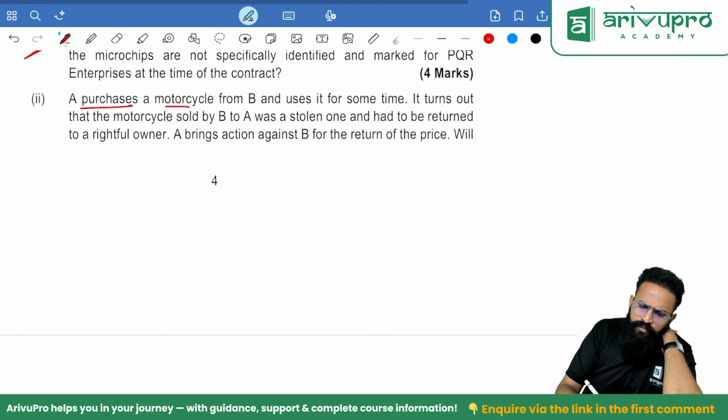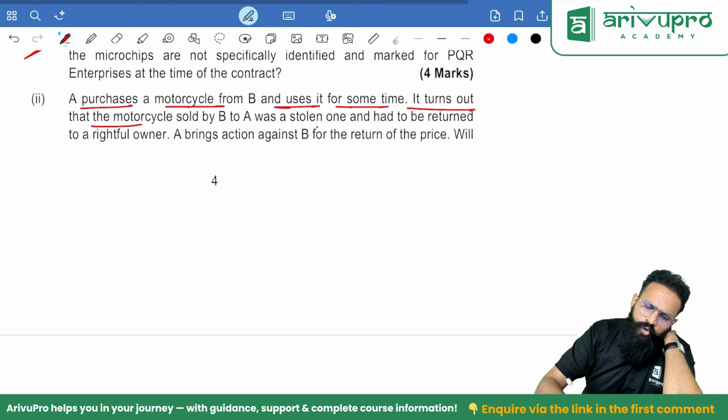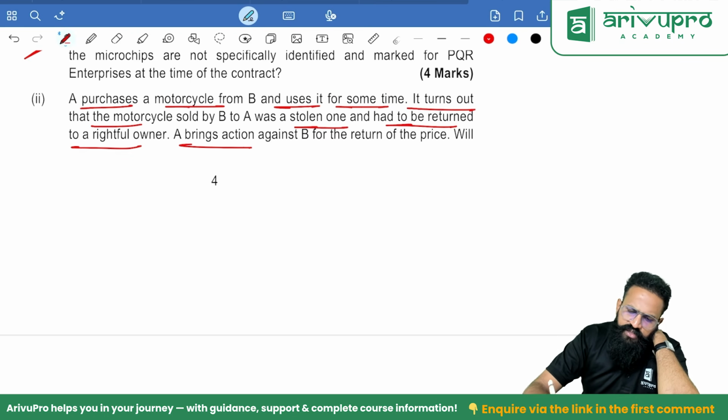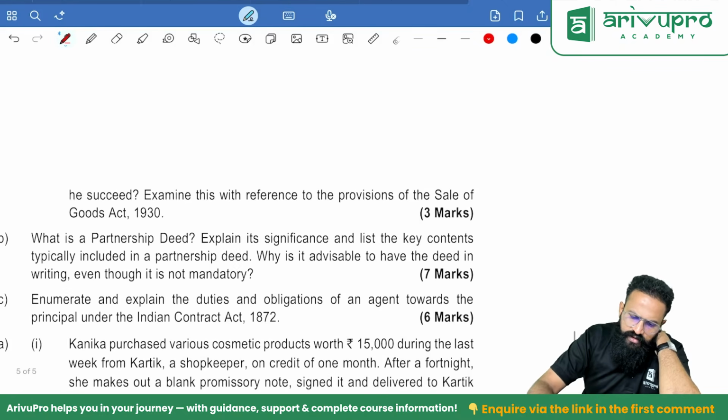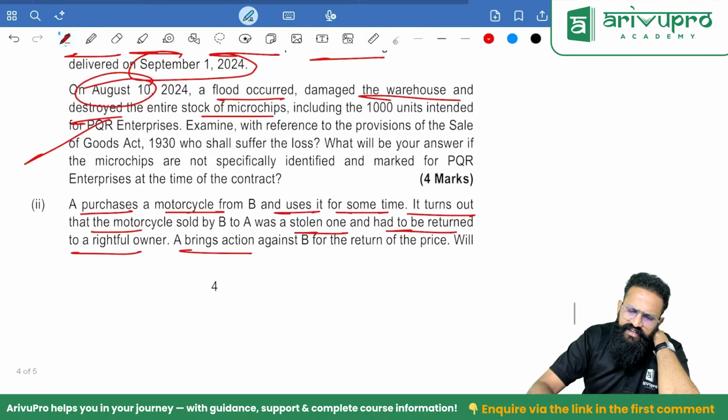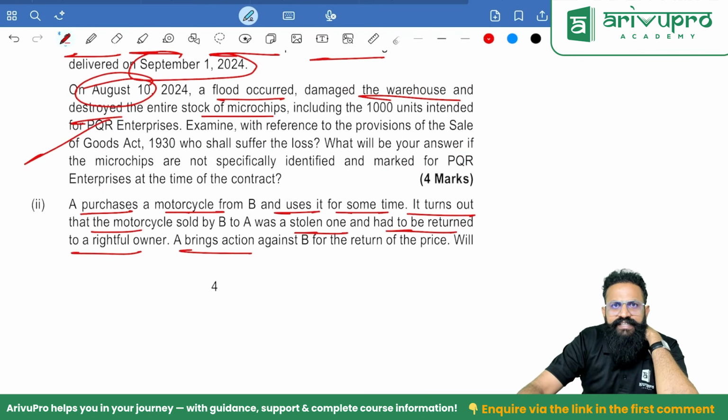A purchases a motorcycle from B and uses it for some time. It turns out that the motorcycle sold by B to A was a stolen one and had to be returned to the rightful owner. A brings an action against B for the return of the price. Will this person succeed? Implied condition as to title, people.